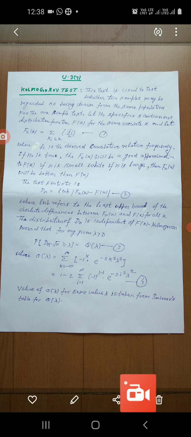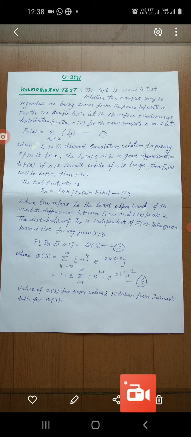So we have here defined the distribution function Fn(x) as summation fi upon n, where fi is the observed cumulative relative frequency.